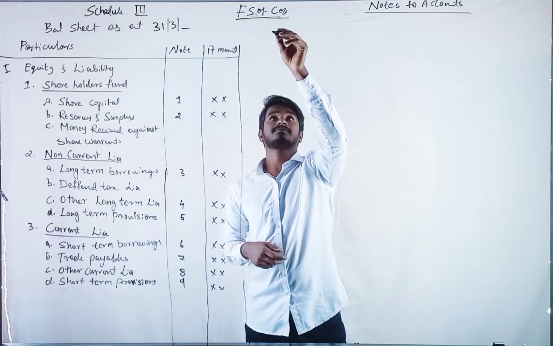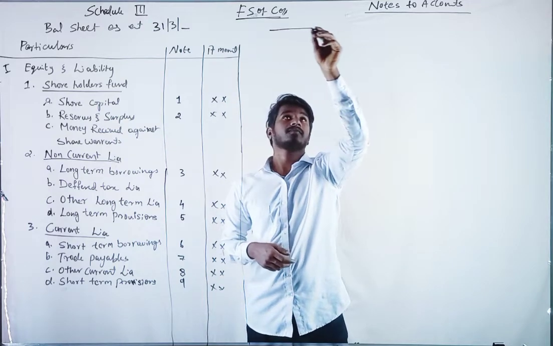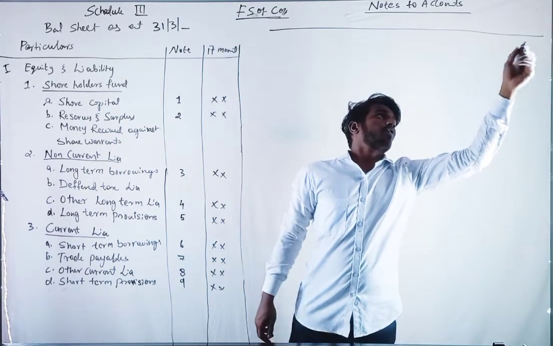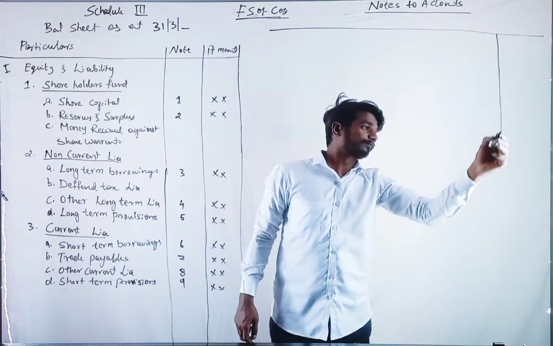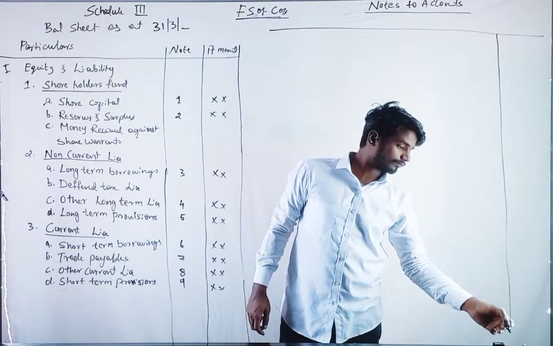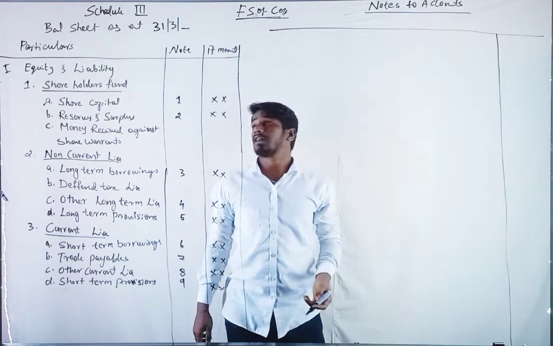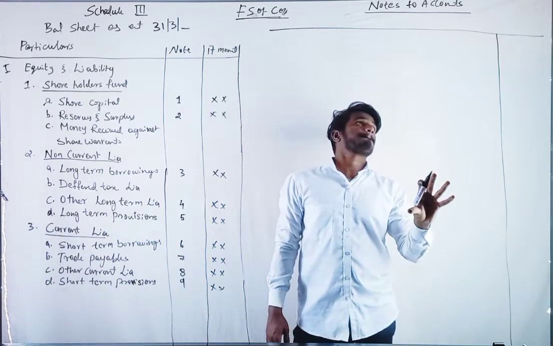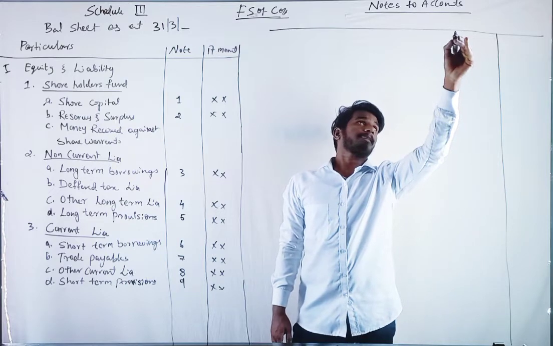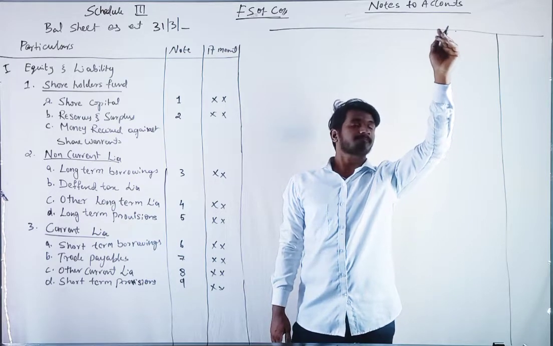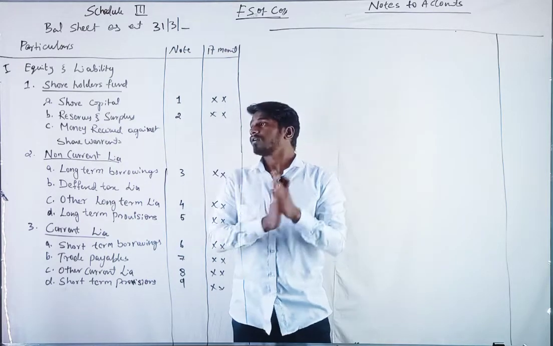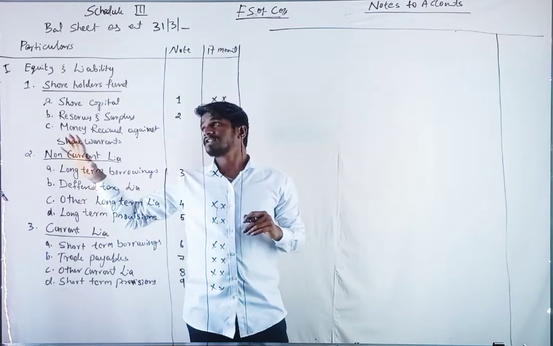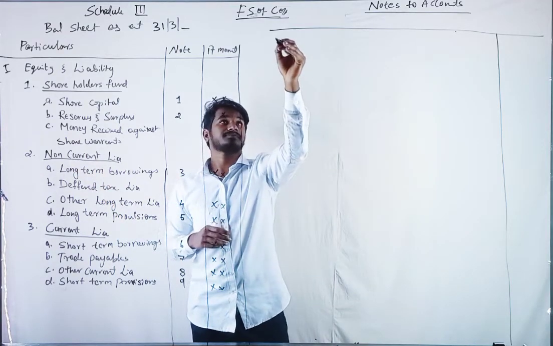Let us prepare the notes to accounts by hand. You should write it down along with me. The first thing is share capital.